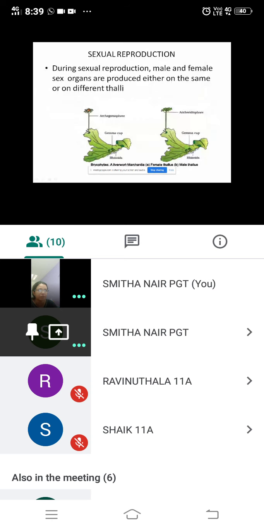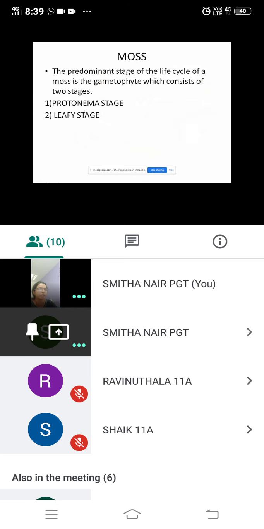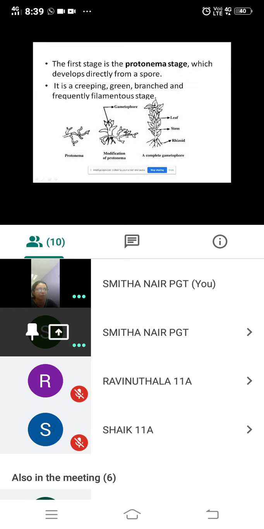They have a thallus-like structure and different sex organs. In sexual reproduction they have different sex organs. When we talk about moss, this is moss. The predominant stage of the life cycle of a moss is the gametophyte. Here the predominant stage is the gametophyte, which consists of two stages, protonema stage and leafy stage. You see here, this is the protonema stage and this is the leafy stage.